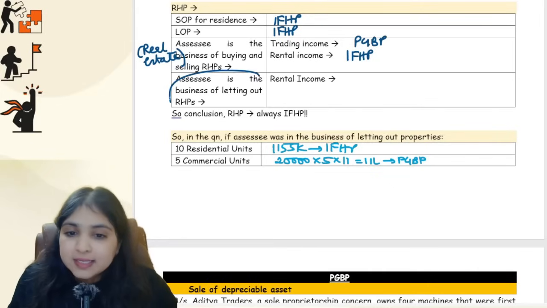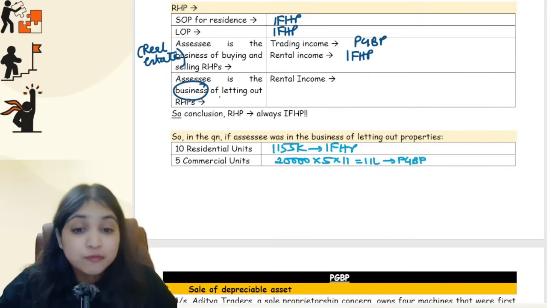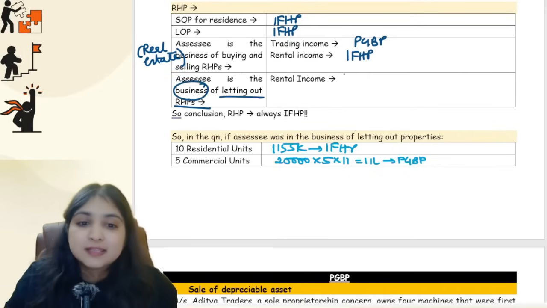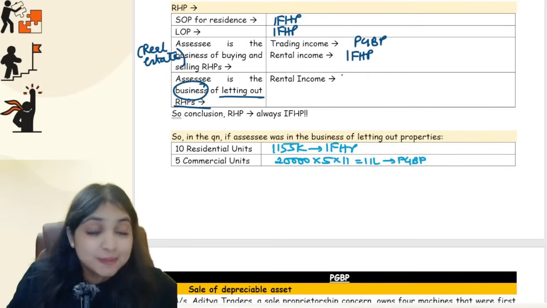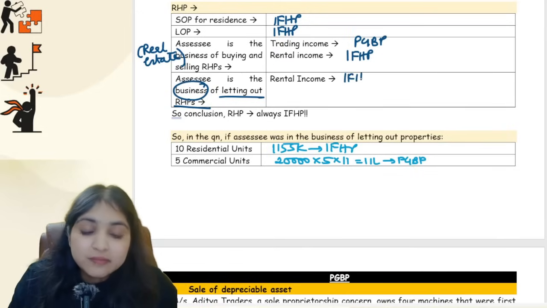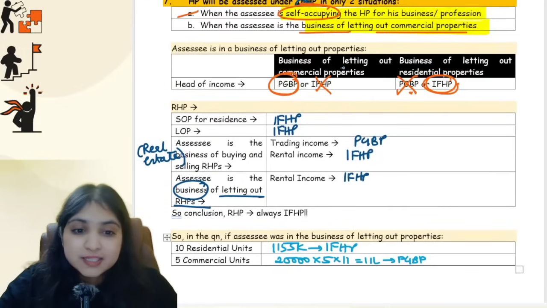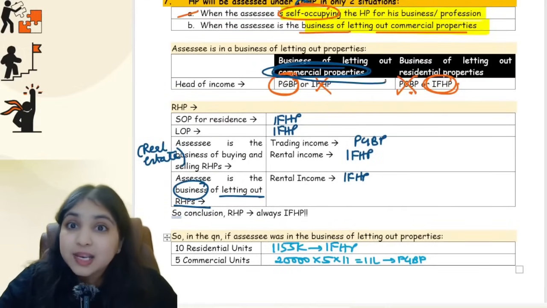Okay. Then the assessee is in the business of letting out residential properties. His rental income will go to which head? Correctly tell me, guys. He is in the business of letting out residential properties. His rental income will stay under IFHP only, because when do I put it under PGBP? Only if he is in the business of letting out commercial properties.